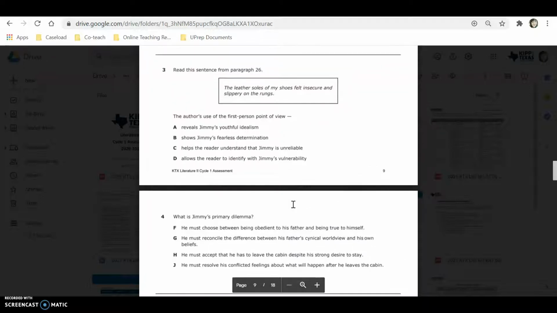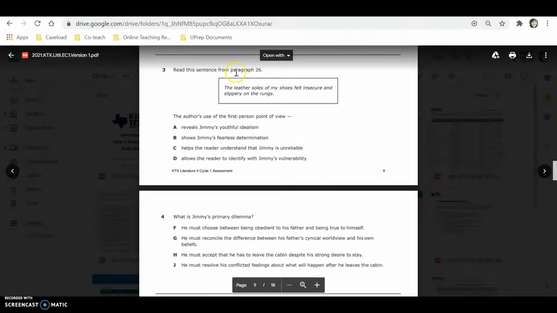Question 3. Read this sentence from paragraph 26. Well, it gives us the sentence, so we don't have to go back to paragraph 26, so let's just read it right here. The leather soles in my shoes felt insecure and slippery on the rungs.